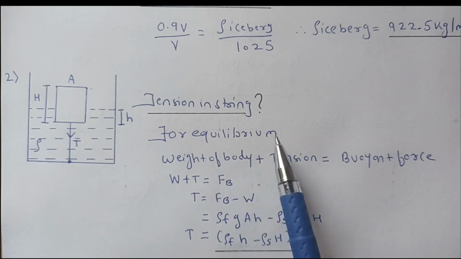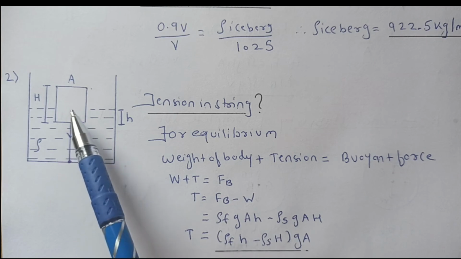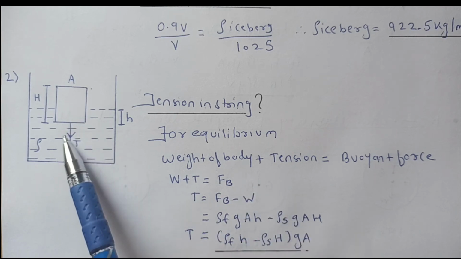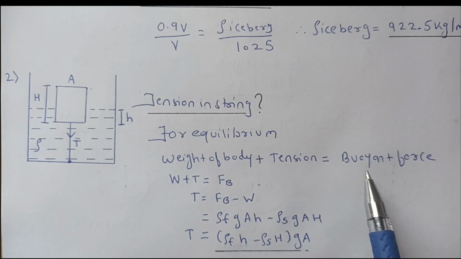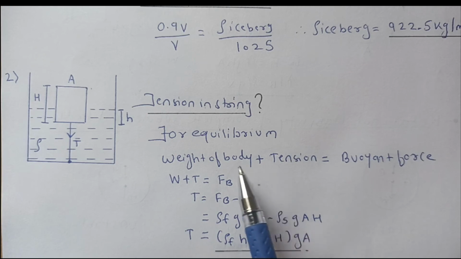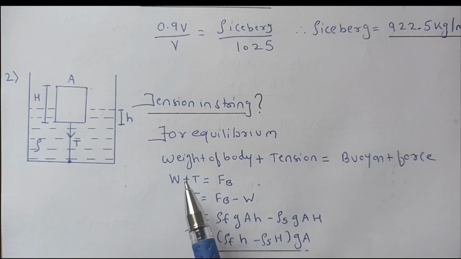For the equilibrium condition, the weight of the body will be directed downward. So weight of body plus tension, which is also a downward arrow, equals the buoyant force. Buoyant force always acts vertically upward. So this will be downward, this will be upward. So W plus T is equal to FB, and tension becomes FB minus W. Now what is the buoyant force? It is the weight of fluid displaced by the body. So density is equal to mass upon volume.